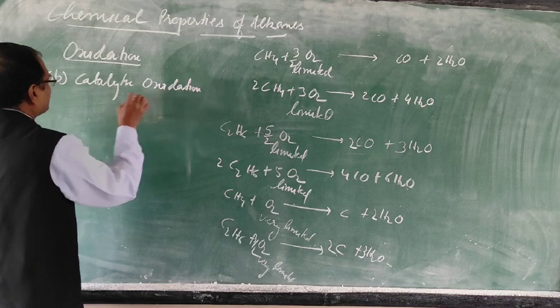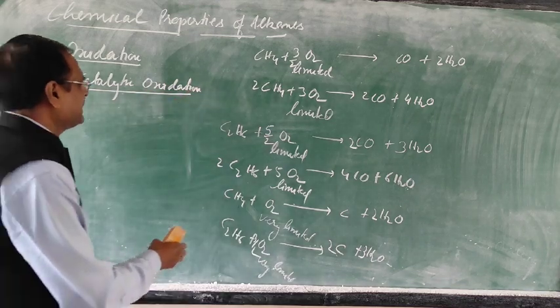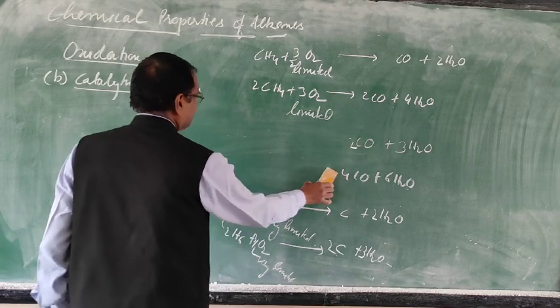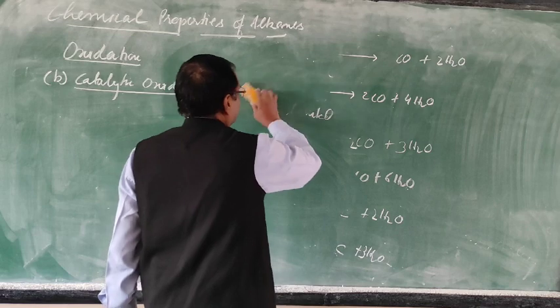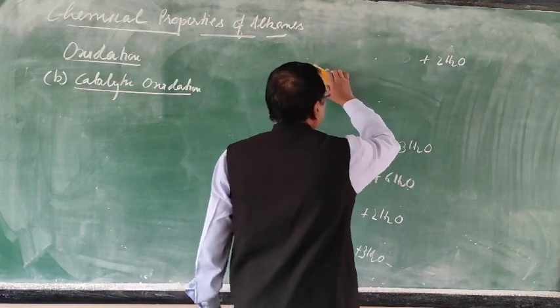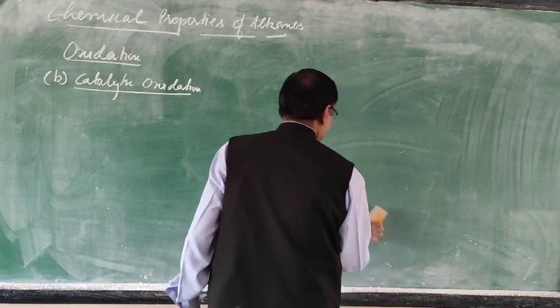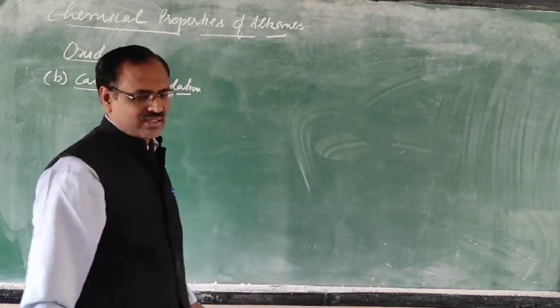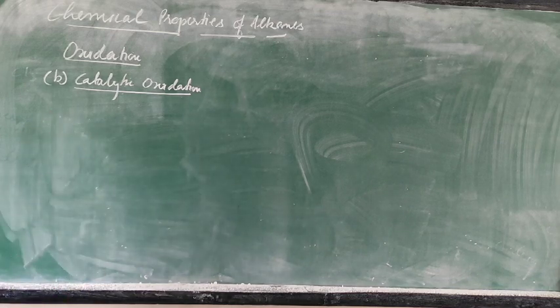In catalytic oxidation, the reactants are the same, but when we change the catalyst, the product will change. First of all, it is given that when methane or ethane and oxygen are passed through a copper tube, then the corresponding alcohol will be formed.